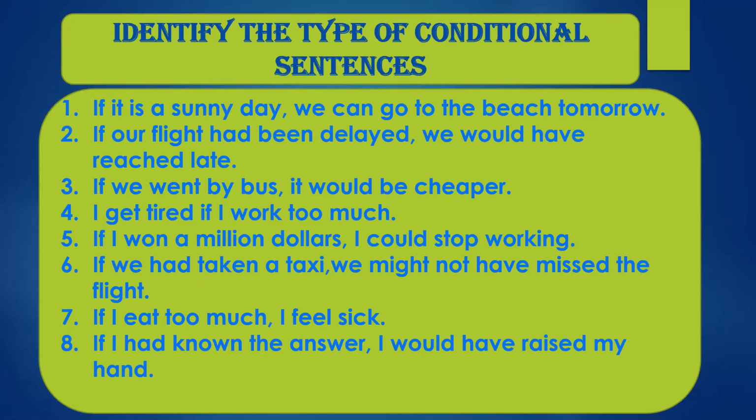Yes, and the main clause has might, that is a modal verb, then not because it is a negative sentence, plus have. So might, that is modal plus have plus a finite verb. And also this condition has already taken place. I had not taken the taxi and I have already missed my flight. So it is an impossible condition, therefore type 3.